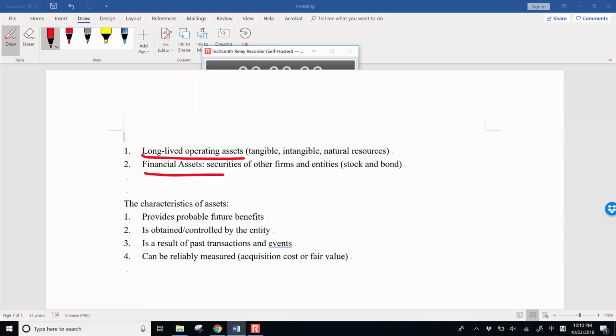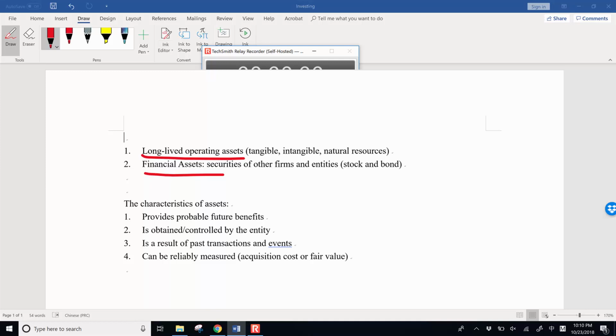So purchasing short-term operating assets such as inventory, material, these are not considered as investing activities. Okay, these are considered as operating activities. Some also classify it as investment in working capital. But here we only focus on the two important investing activities. One is investment in long-life operating assets. The other is financial assets.